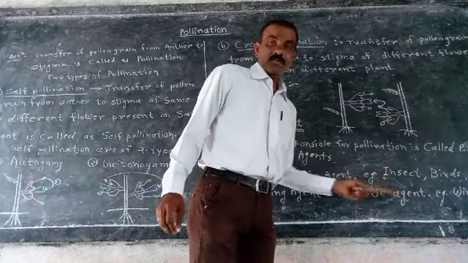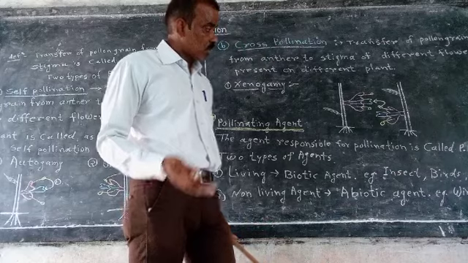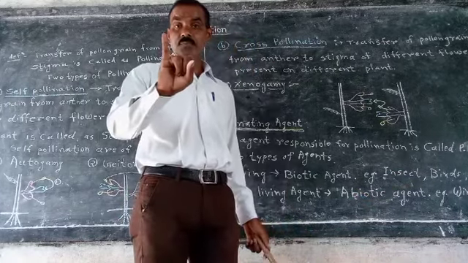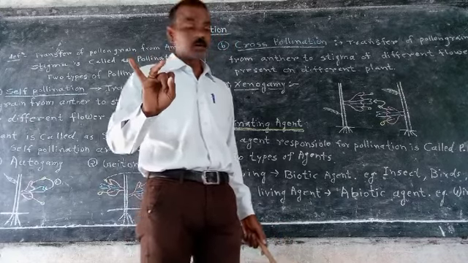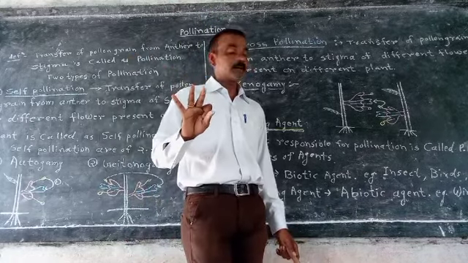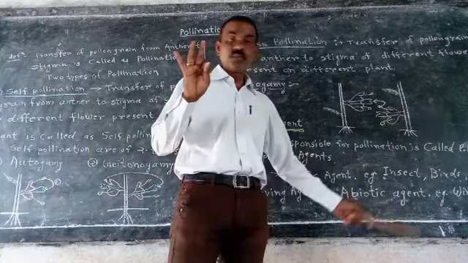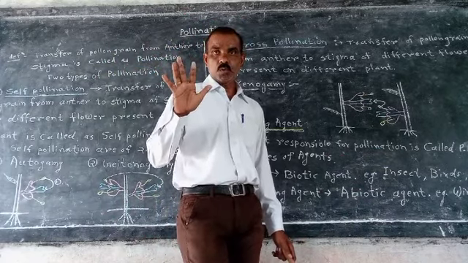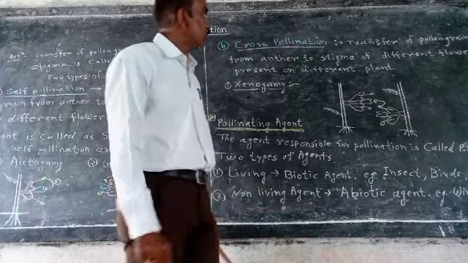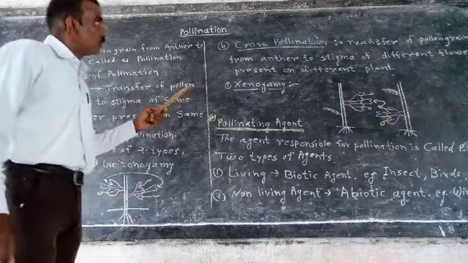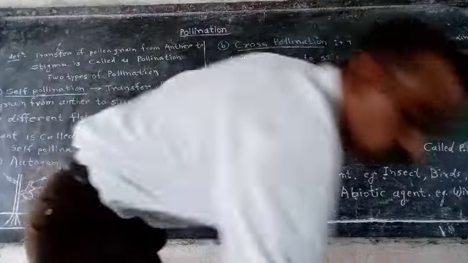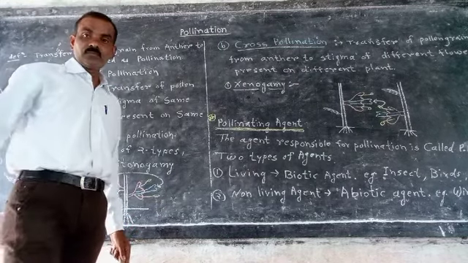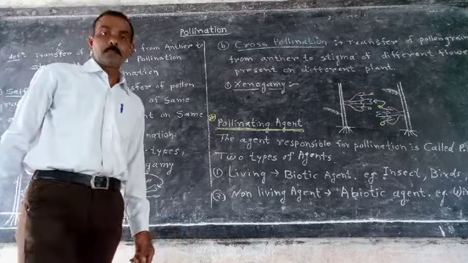Now those terms, I am giving you separate notes next time for those five words: insect, entomophily, birds, ornithophily, bat, chiropterophily, wind or air, anemophily, water, hydrophily. Those are five terms we will see next time. Now that was the last topic of the chapter, reproduction in lower plants.